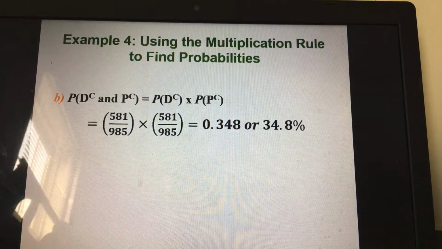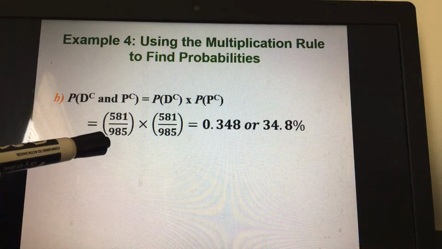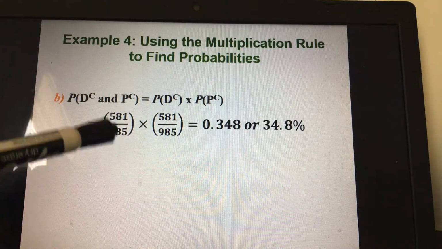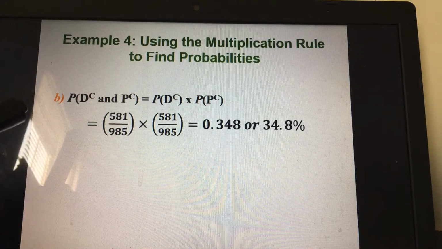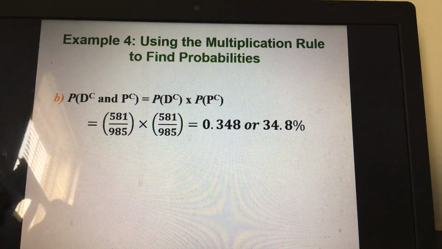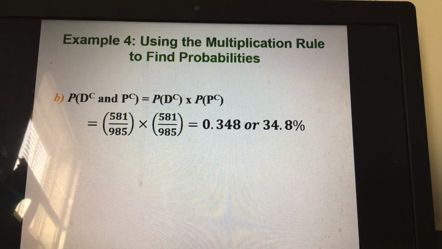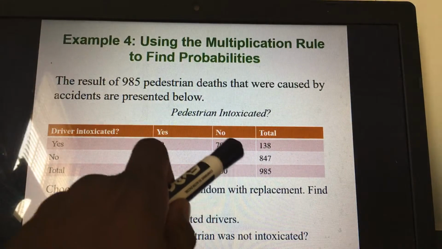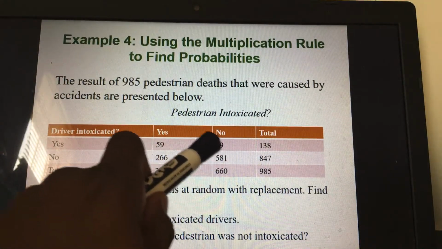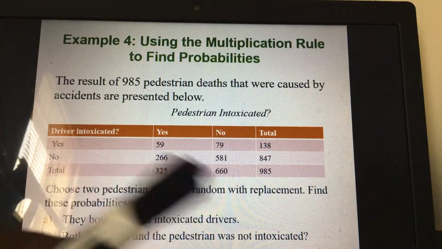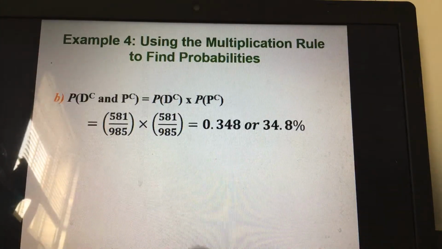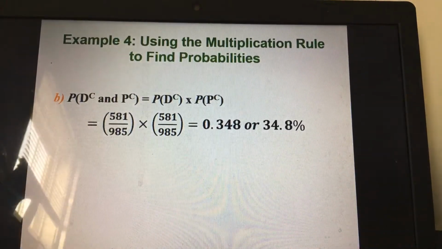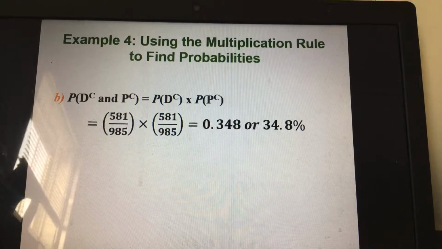So that gives us 581 out of 985 pedestrian deaths, because it said both the driver and the pedestrian are not intoxicated. So you use the same intersection. If you go to the table, you see right here, no and no. This is the point that represents both the pedestrian and the driver not being intoxicated. Put it right here, then multiply it. Some students ask me, how do I multiply this kind of thing? I tell them it is actually simple.